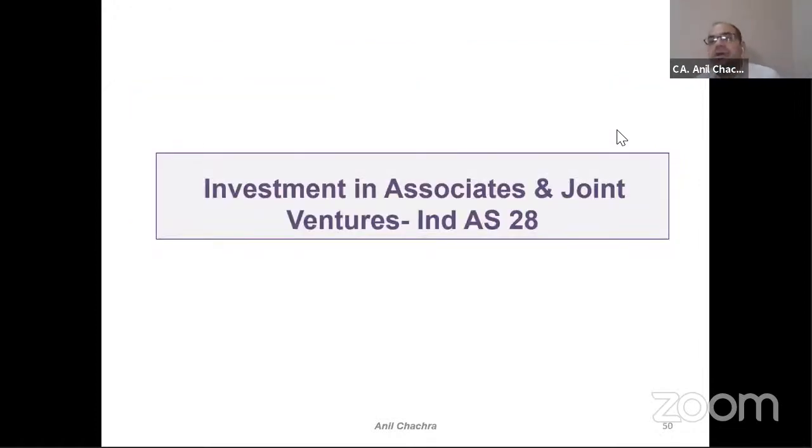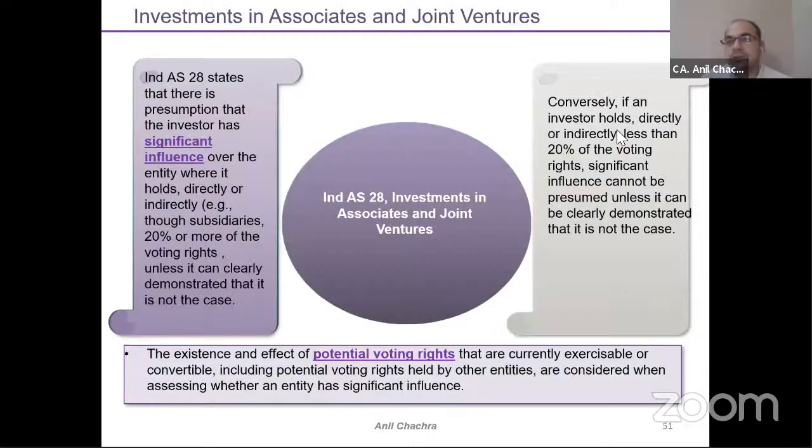Right, so that was all about Ind AS 111. Now let's discuss investment in associates and joint ventures, Ind AS 28. This is the third part of this consolidation accounting. So joint venture, we have understood what the meaning of joint ventures is. Now just keep in mind the joint venture part. This is the first thing in which we need to apply the associate accounting or the equity accounting.